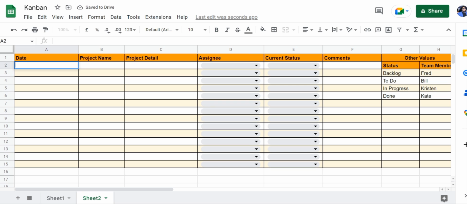Next, let's create 2 sample projects. Let's add the date. And add the project name, create video, and edit video.